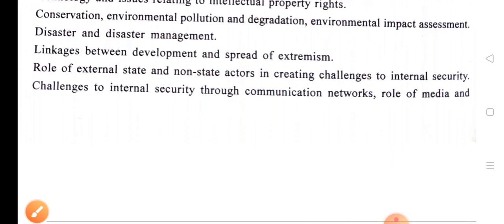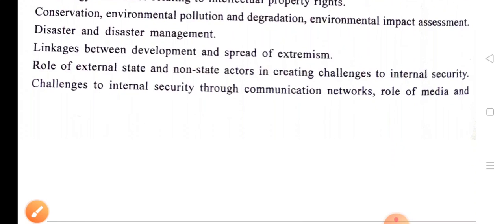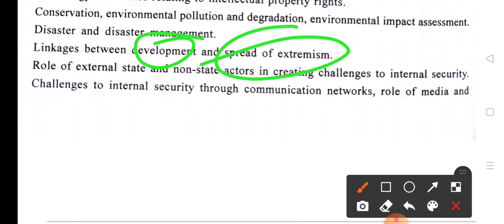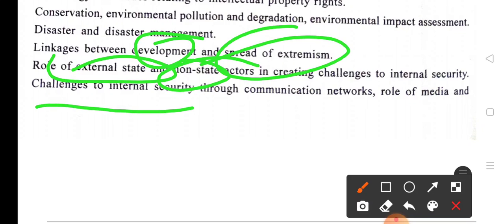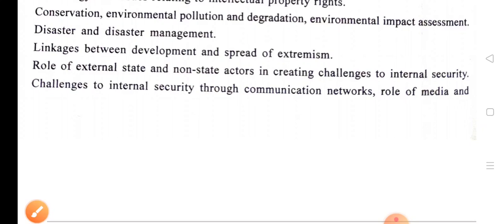Okay, so let us talk about the linkages between development and the spread of extremism, the role of external state and non-state actors in creating challenges to internal security. Challenges to internal security through communication networks, the role of the media.